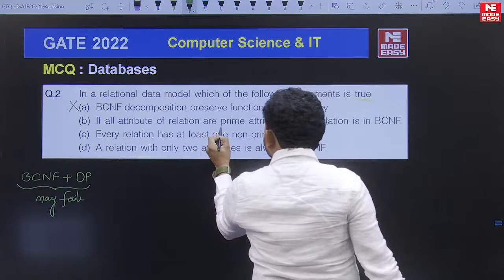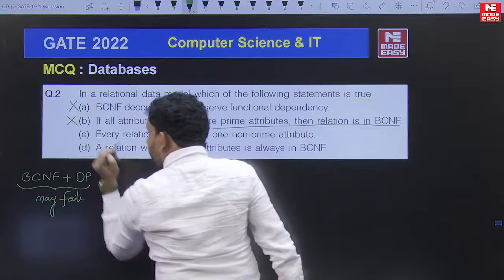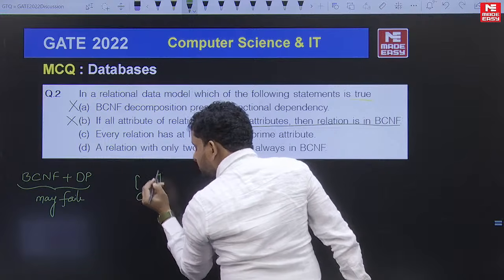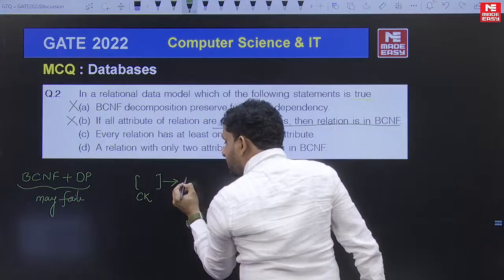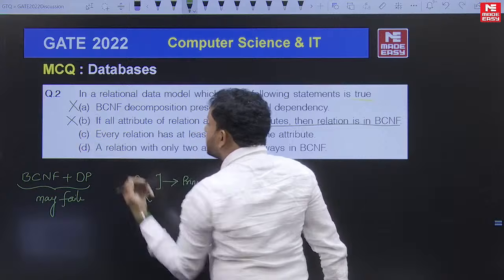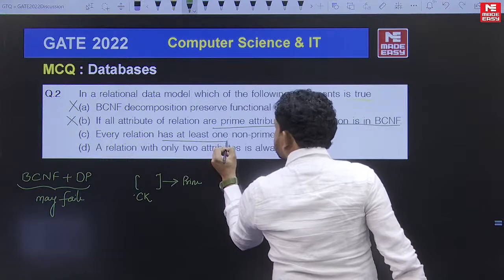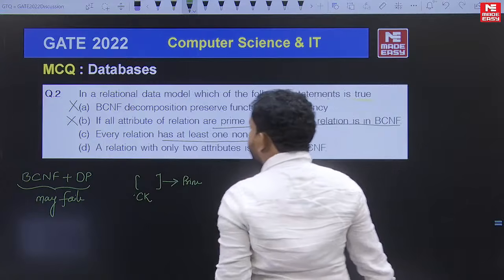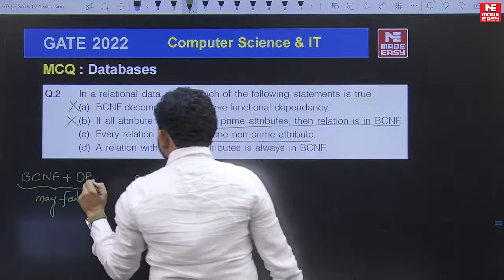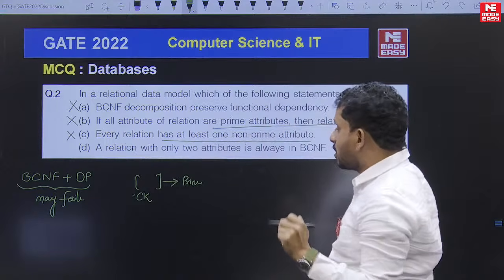"If all attributes of a relation are prime, then the relation is in BCNF" is also a false statement. Even if all attributes are prime attributes, the determinant may not be a candidate key, so it may not be in BCNF. "Every relation has at least one non-prime attribute" is also not mandatory.